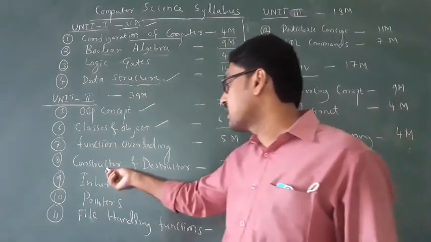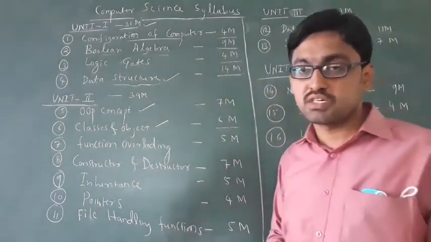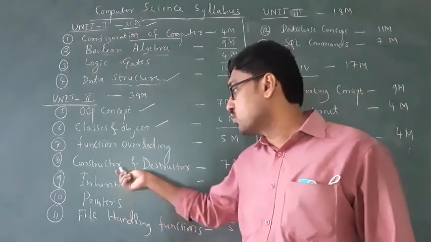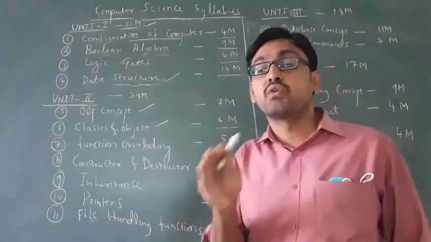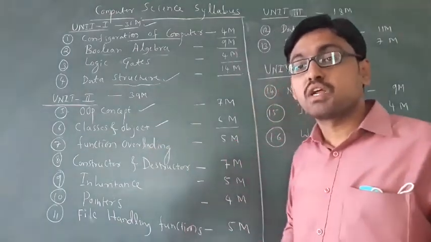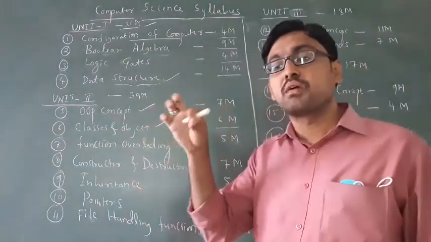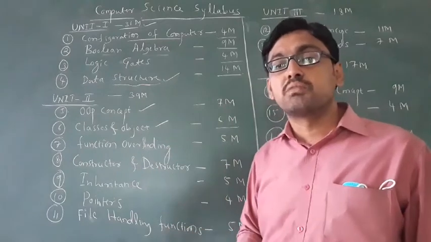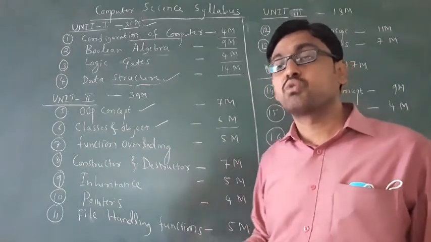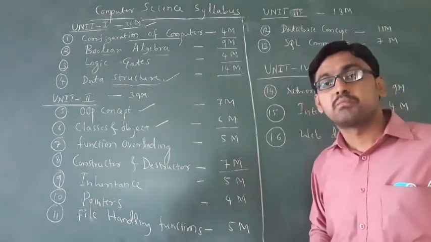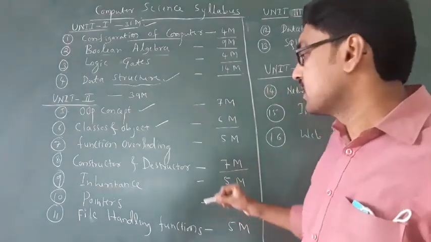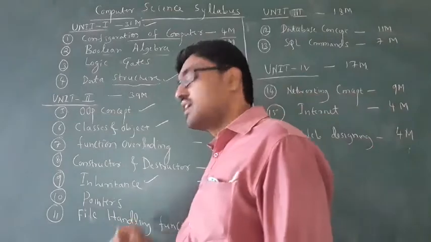Then constructor and destructor. What is the use of constructor and destructor? It allocates the memory when you are writing a program, and after completion of the program, it deallocates the memory. How it is possible, that you have to study in this chapter. It carries 7 marks.